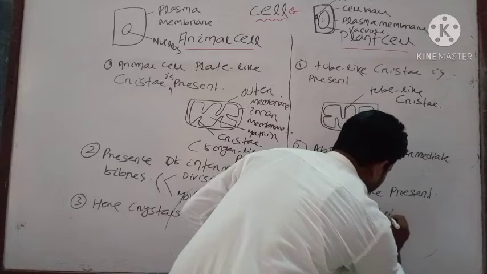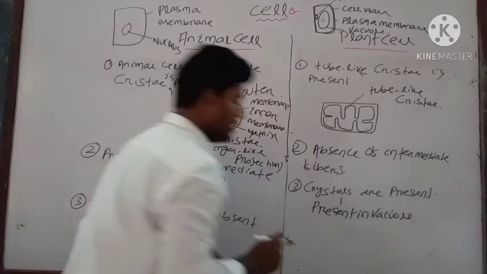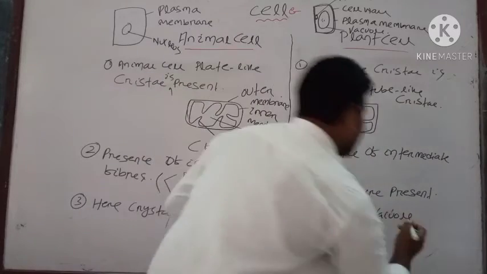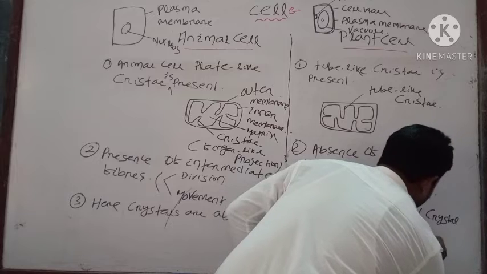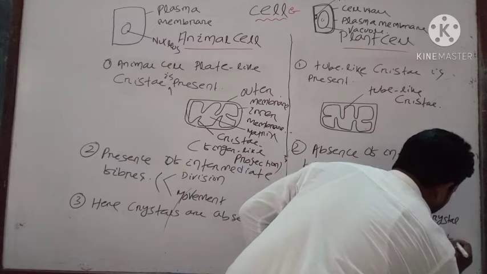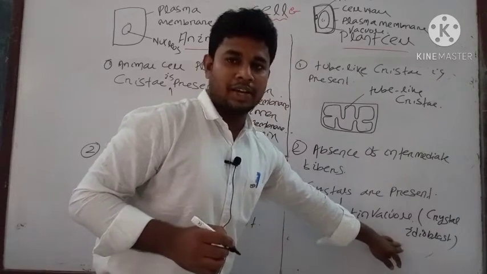In which part are the crystals present? They are present inside the vacuole. In the vacuole, it is known as crystal idioblast. What is that term? Crystal idioblast.